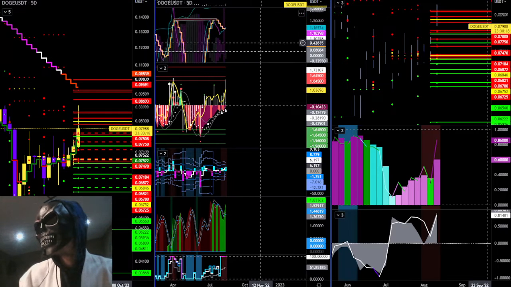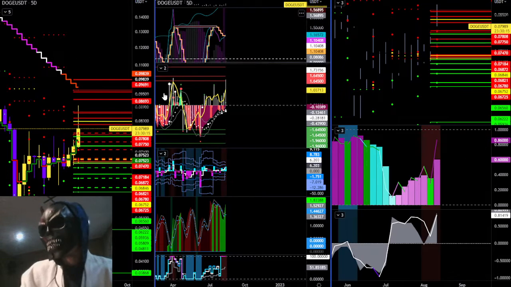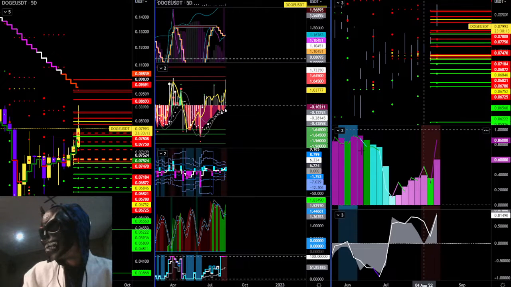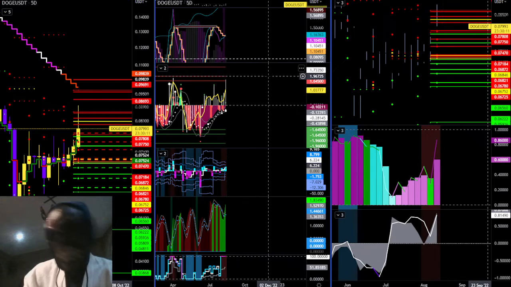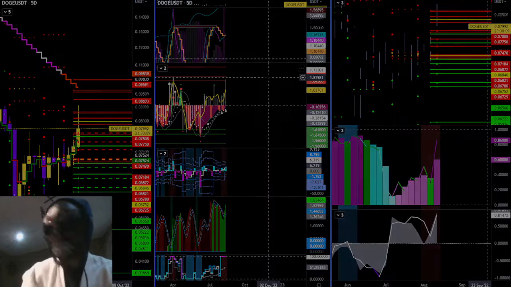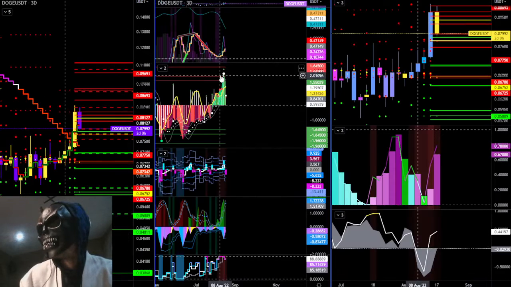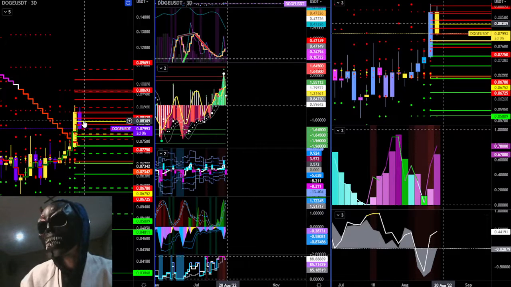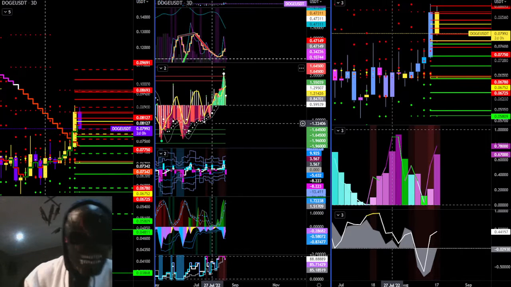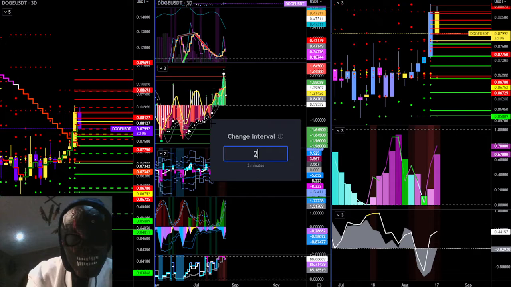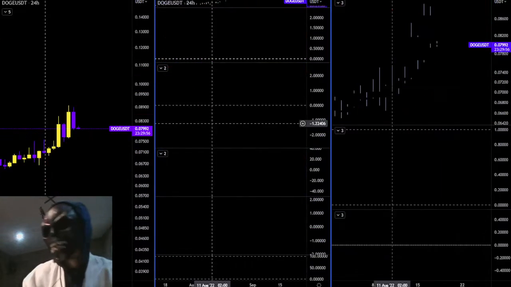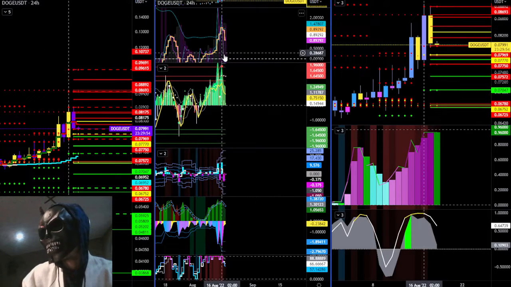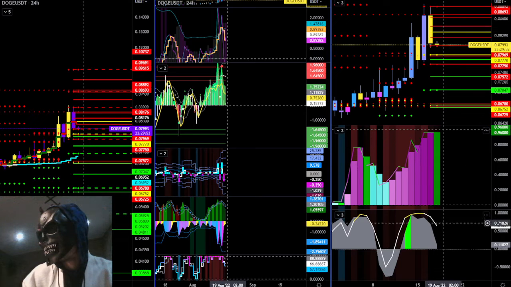Okay, so that's 5-day looking like it wants to pump. It's at its pump. 3-day, more drag to the downside, expansion. This is confused, so this will go sideways. Okay, so Doge is gonna get a whole bunch of people out of their money. Let's see what's happening here. Dump, super scalper, positive, yes.